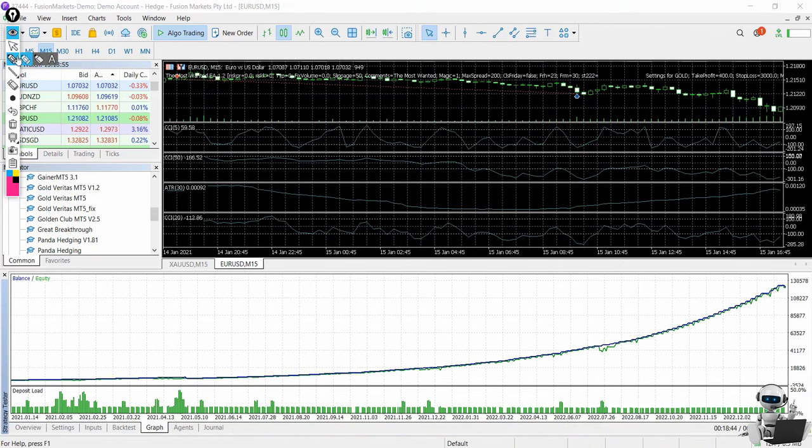So guys, finally the back test has finished, and we can see the deposit went from 3000 USD into 130,000 US dollar. It is a huge profit. We have some drawdown along the way, but let us see the statistics and decide if it is a good EA.